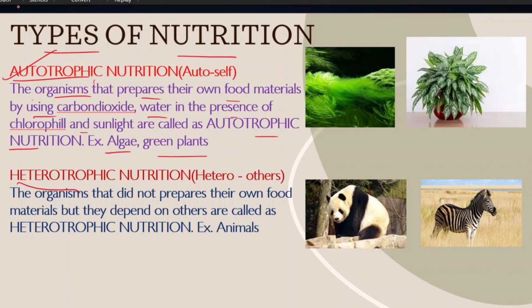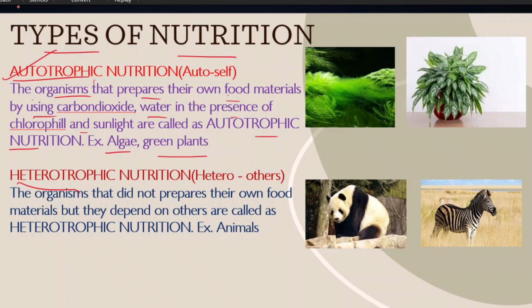Example: algae, green plants. In autotrophic nutrition, auto means self. Self means it is preparing its own food material by using carbon dioxide and water with the help of chlorophyll and sunlight. So this is called autotrophic nutrition.